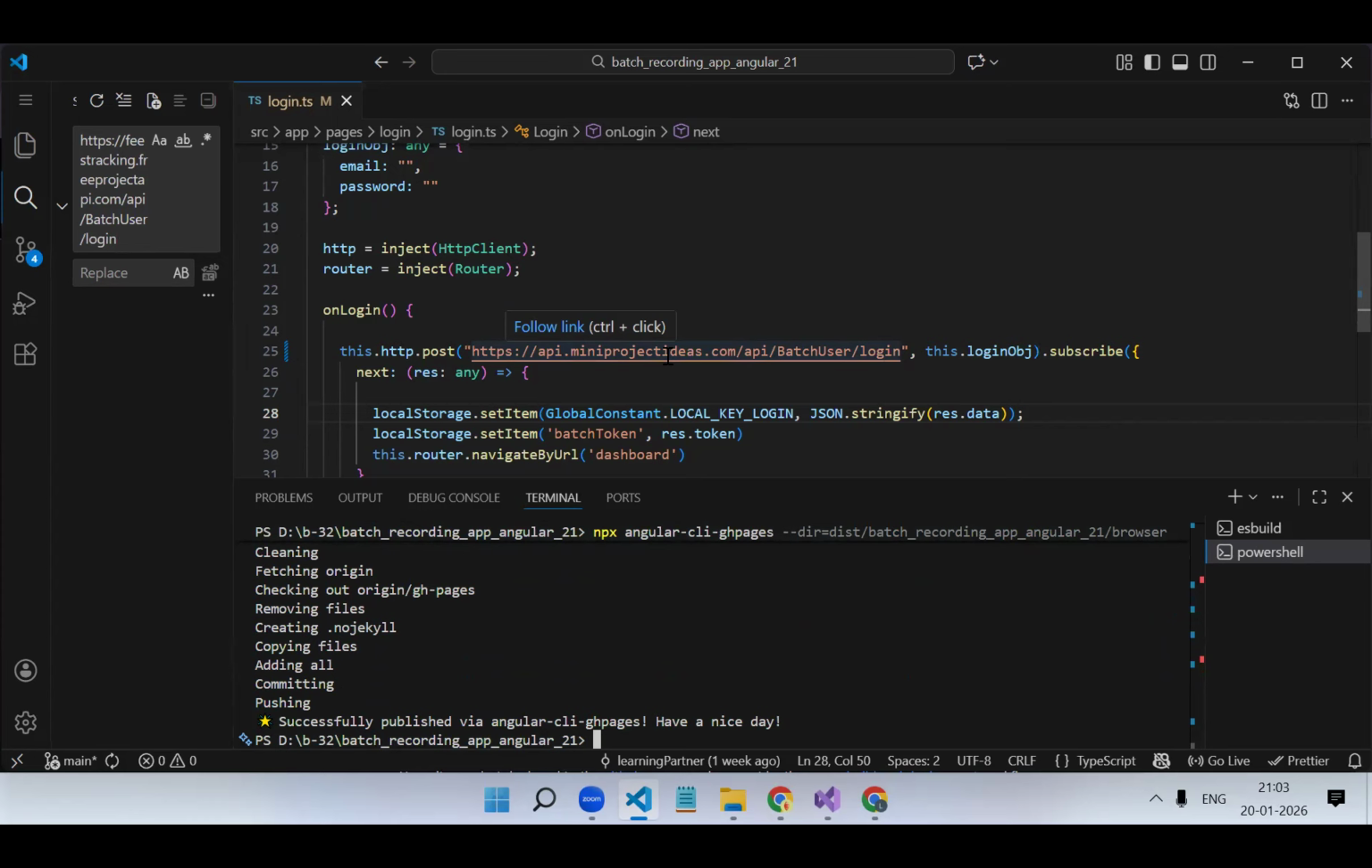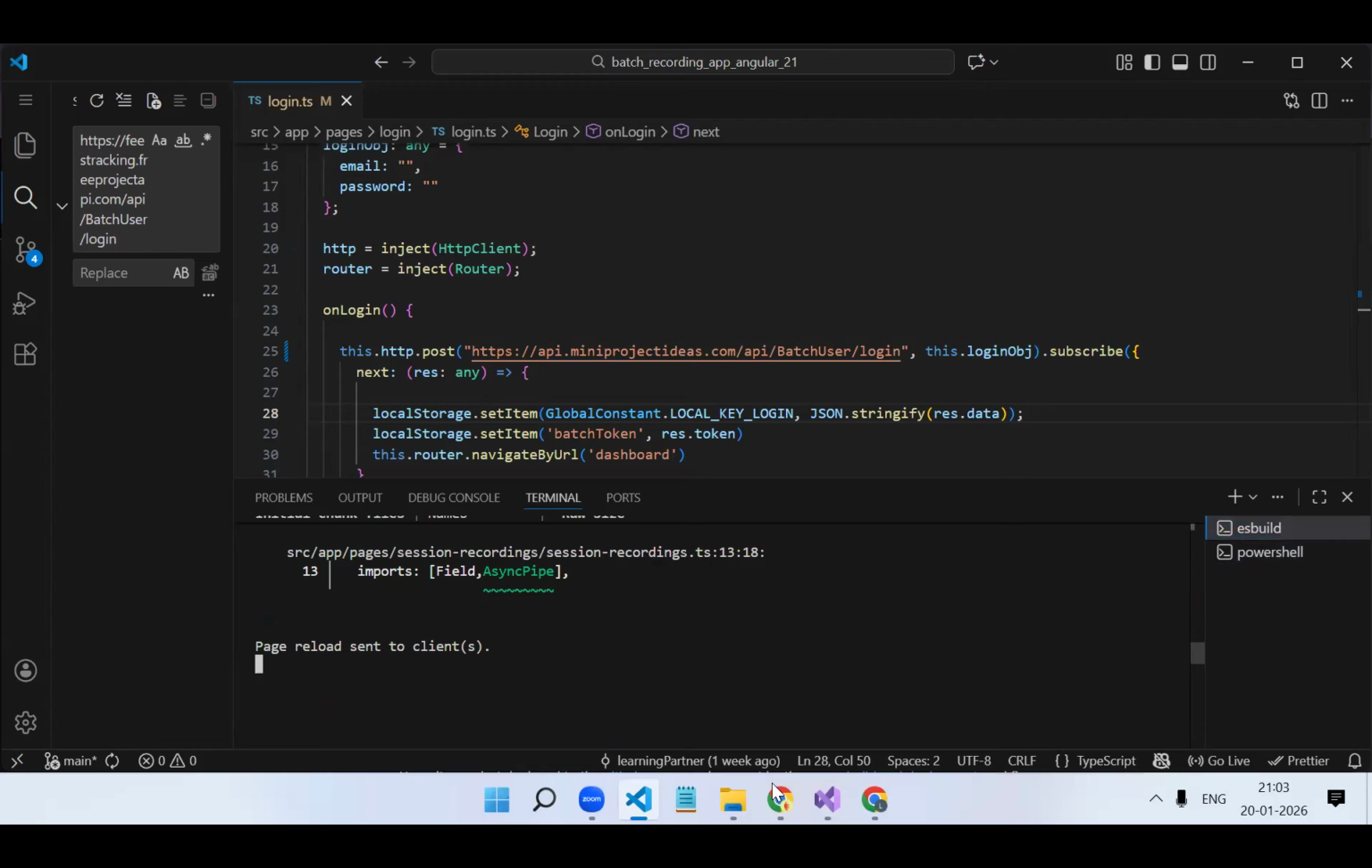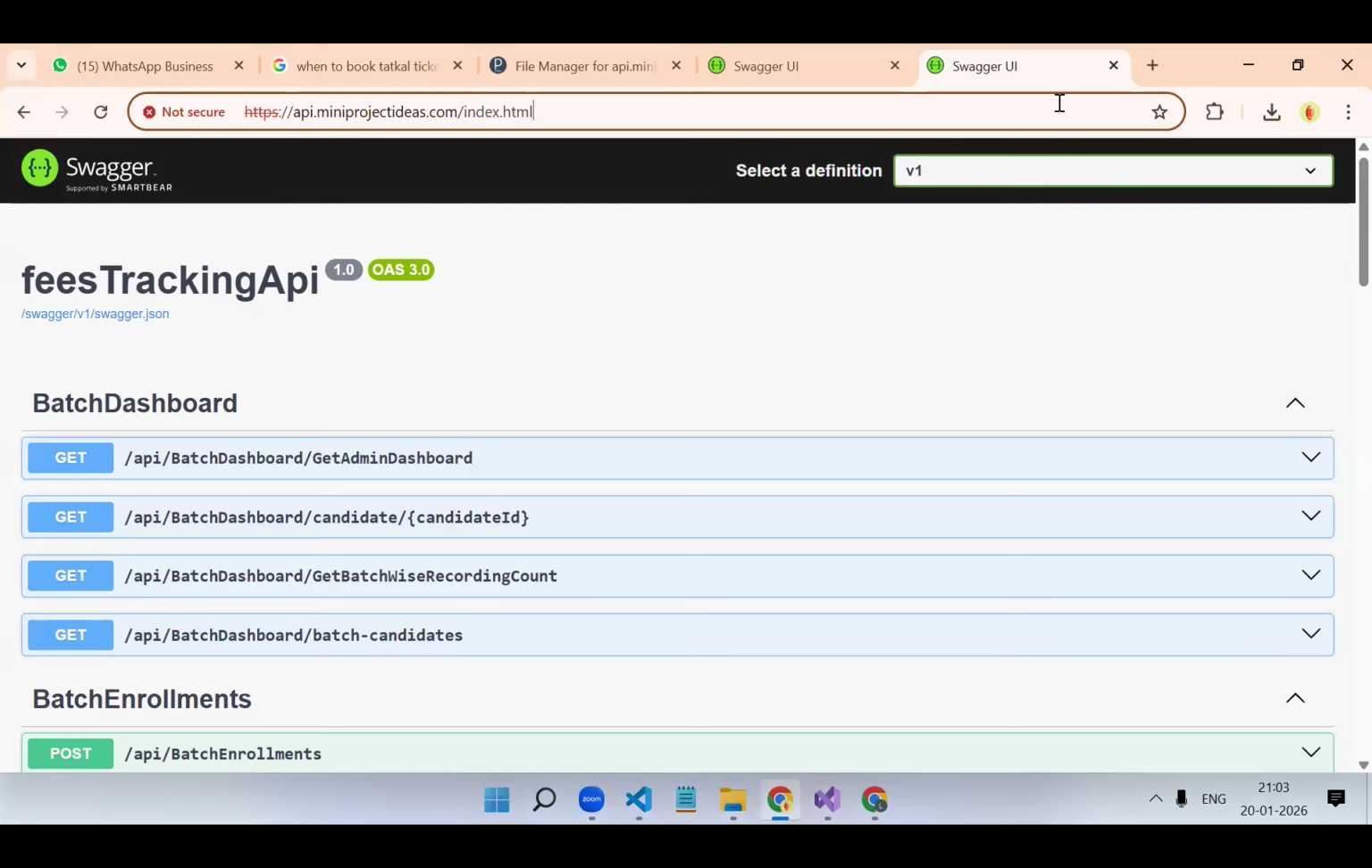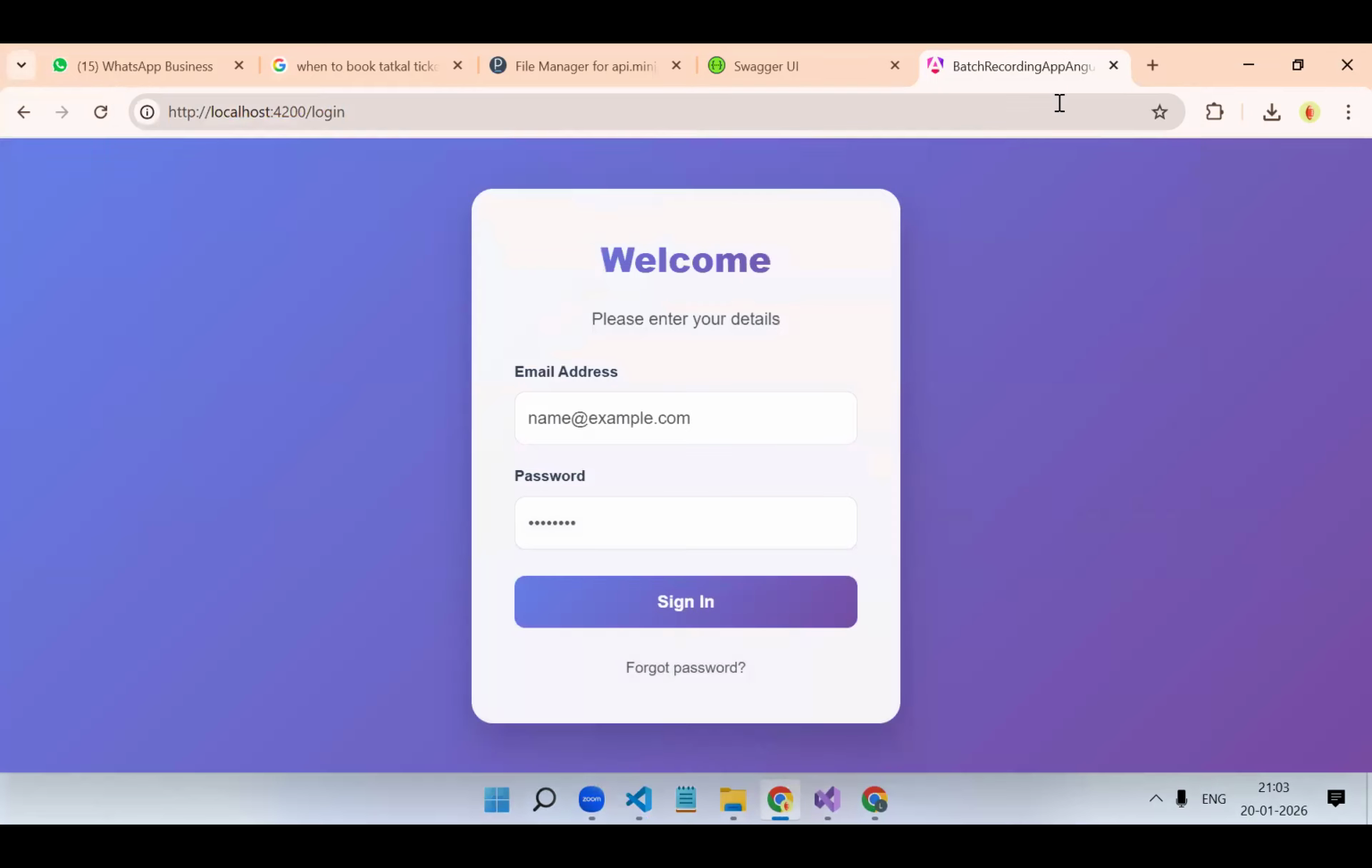Let me check if it is deployed. Okay, let it be. It will take some time. Till now, let's run it locally. We have to show the video in the iframe, right? Yes, we have to show it in the iframe. Localhost 4200.